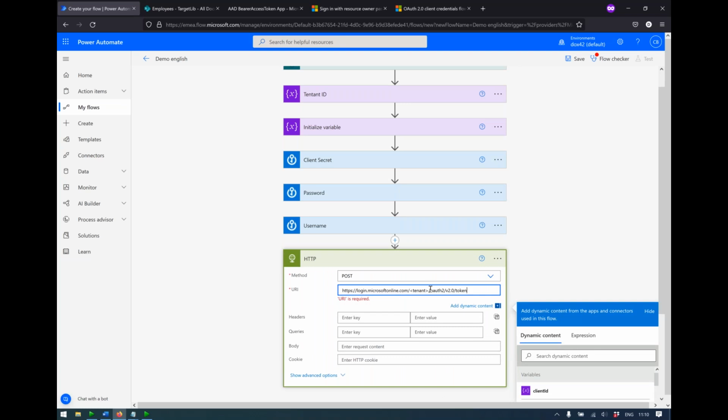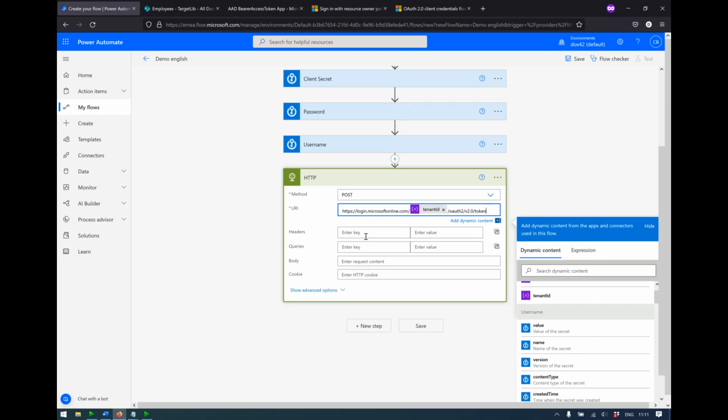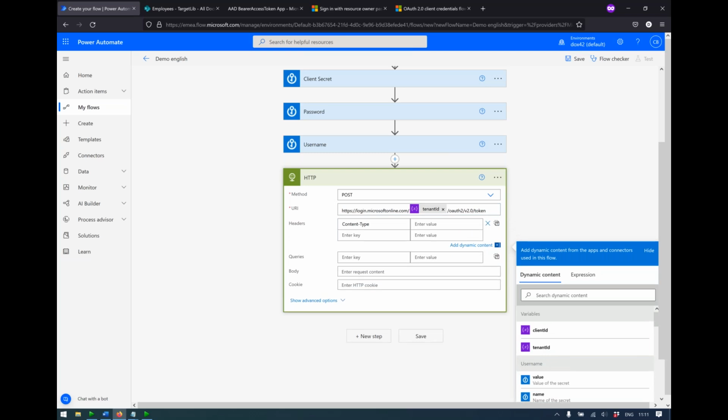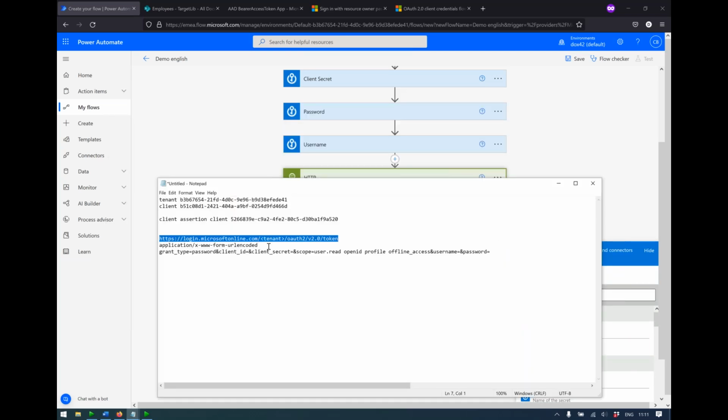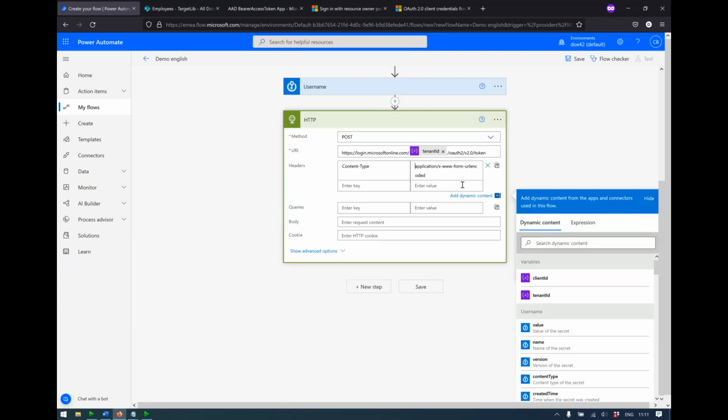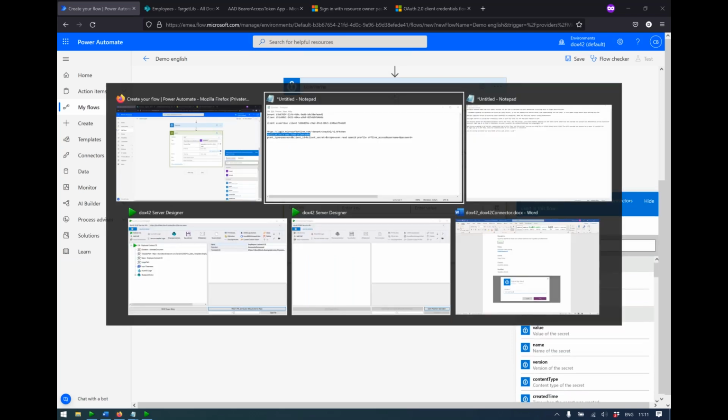And now we are actually going to make use of the variables we just set. So I'm going to use tenant ID here. Then we need to define just some content type here for Power Automate. Without this, it won't work in Power Automate. But this is all in our documentation, so don't worry about that.